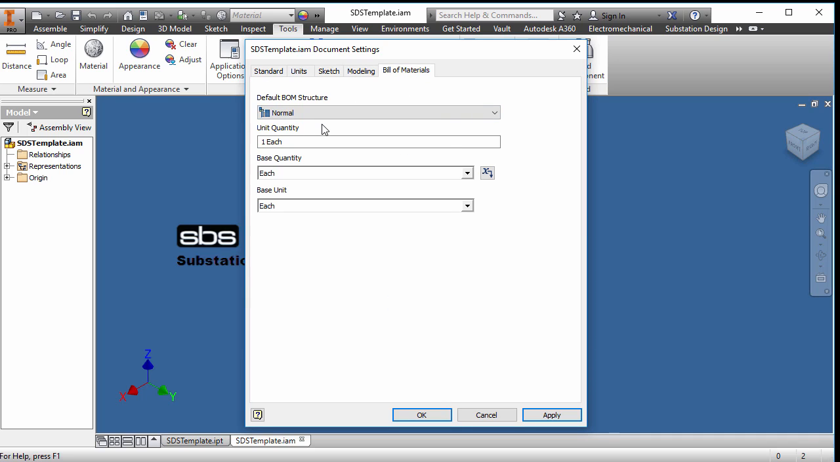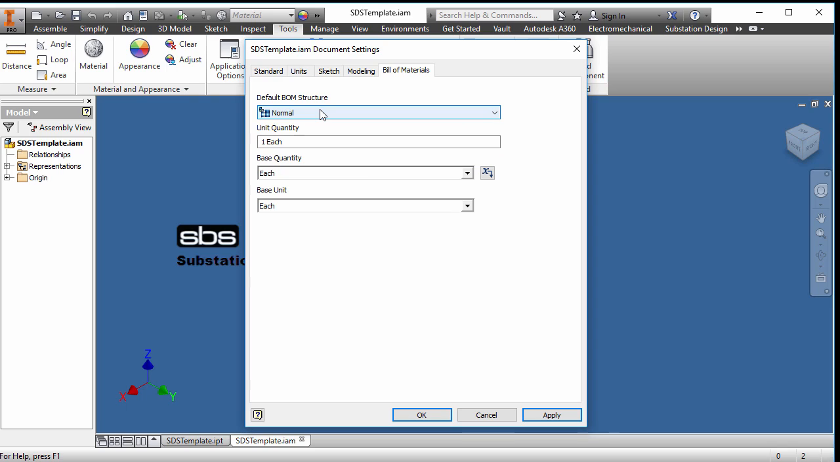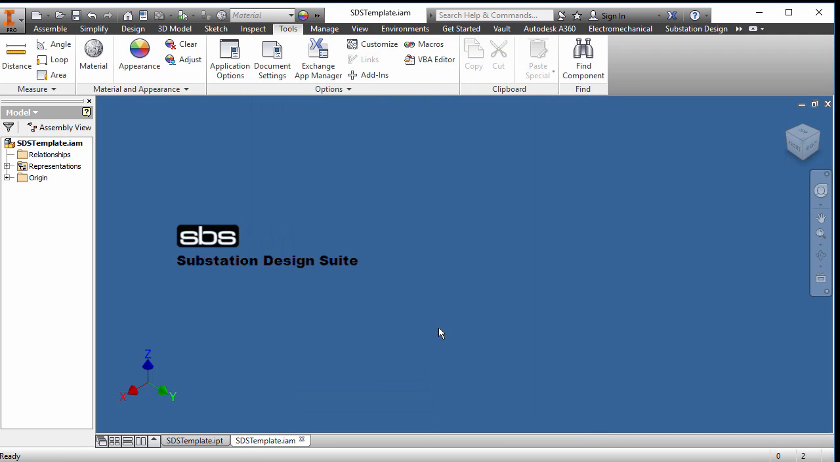Here, many times if you follow the substation modeling strategy, your assemblies will be phantoms. So you could change it to phantom, but I'm thinking I'd leave it as normal until I was sure that it would be phantom or normal. So I would leave it as it is. So really, it's not much to change on these to make it the way you want it to be. And then I would save it.